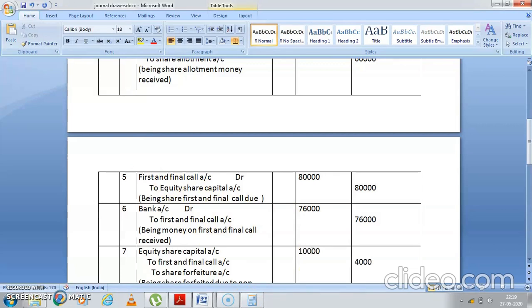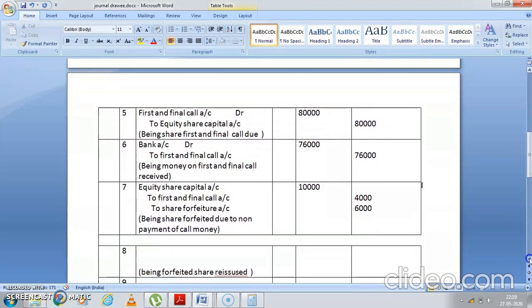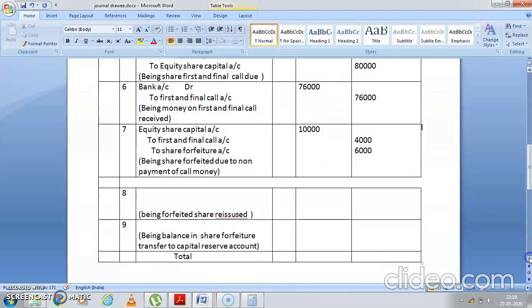Okay, उसने पैसे कितने नहीं दिए? आपको पता है 4,000. और उसने कितने पैसे दे दिए ऑलरेडी? 6,000 he has already given. So whatever he has not given is 4,000. Whatever he has given, that comes to share forfeiture account. Okay students. Now फिर उसके बाद what is happening?